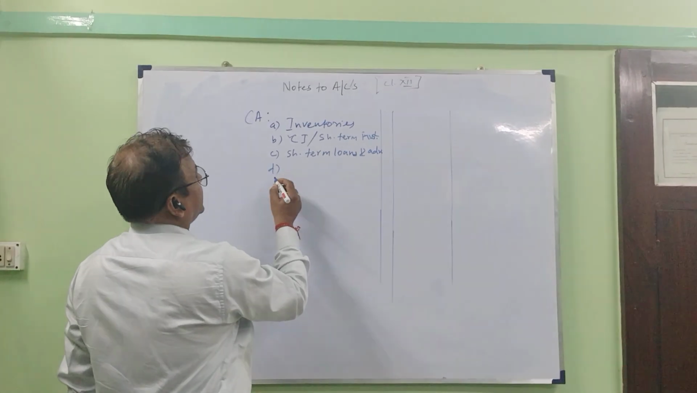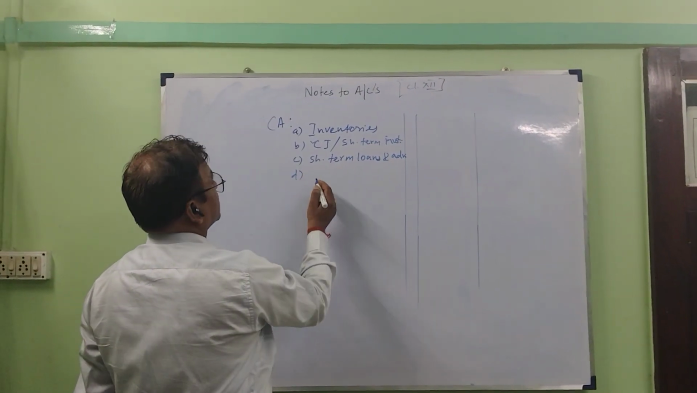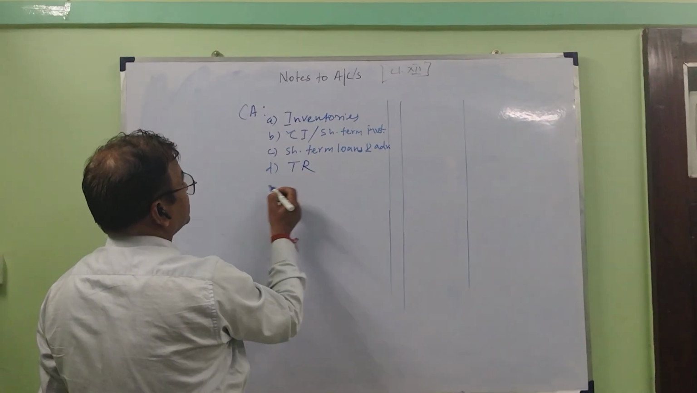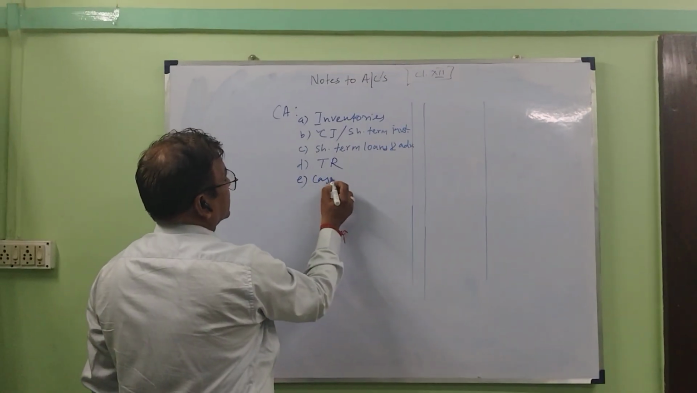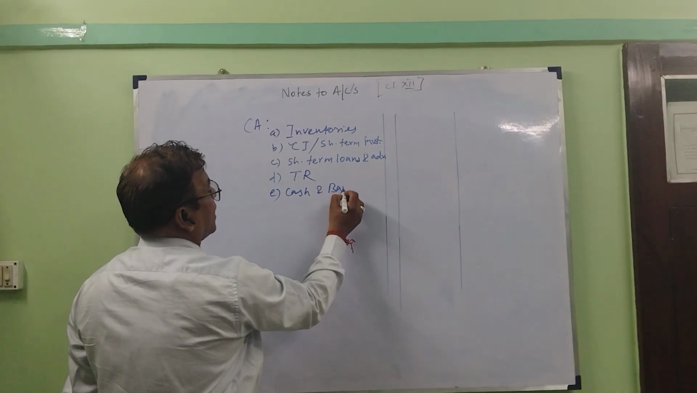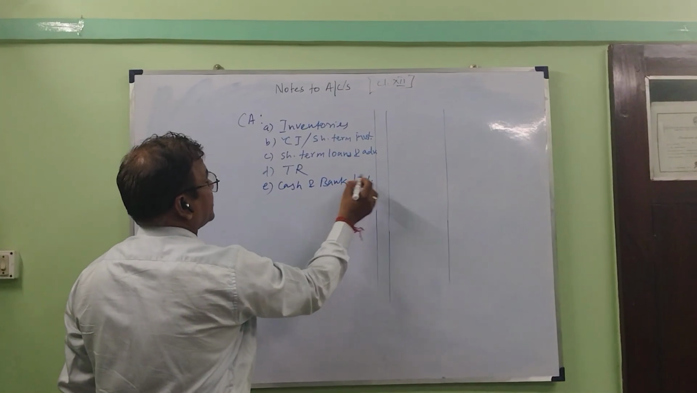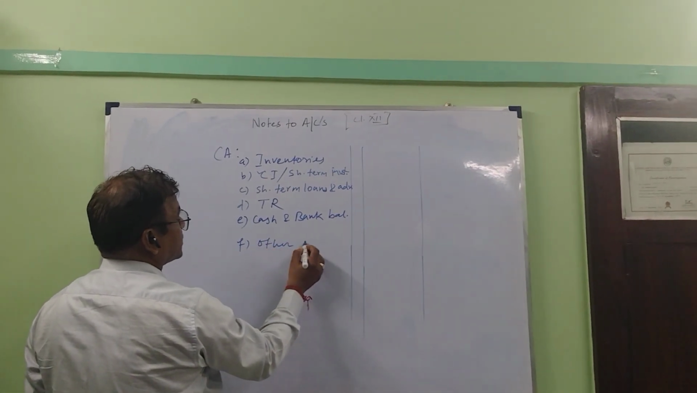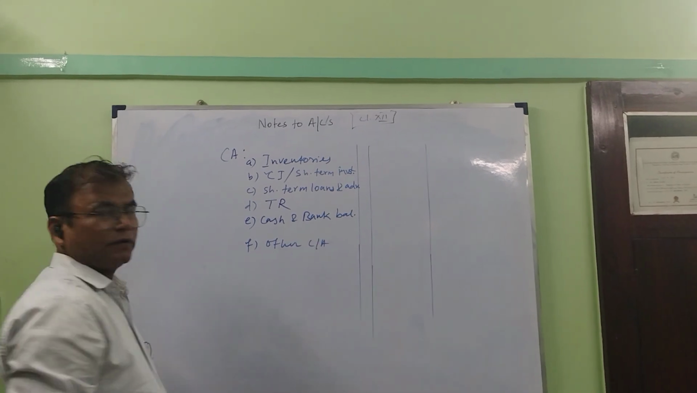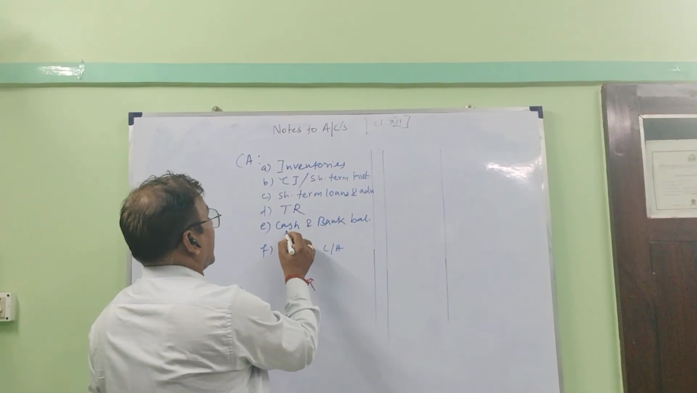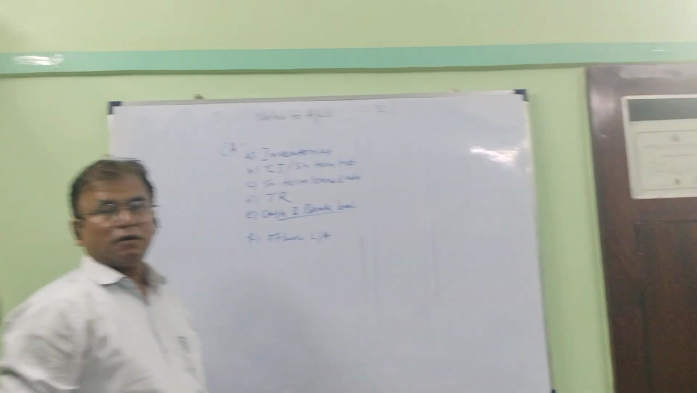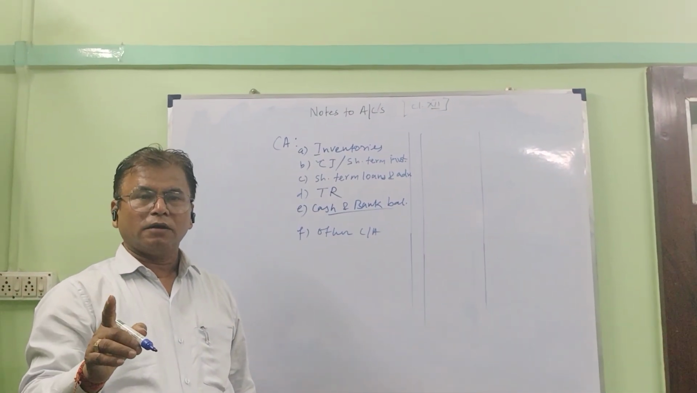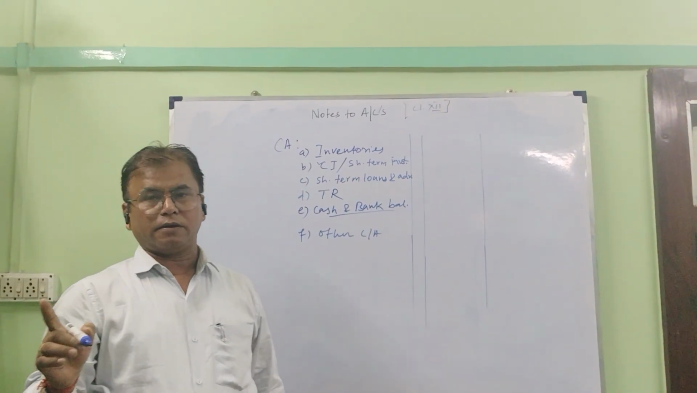Yes, sir. So these are inventories, current investment, short-term loans and advances, trade receivables, cash and bank balances, and F is other current assets. These are the subheadings of the vertical balance sheet of a company. Cash and bank balances must be written instead of cash and cash equivalent, specifically for ISC children.